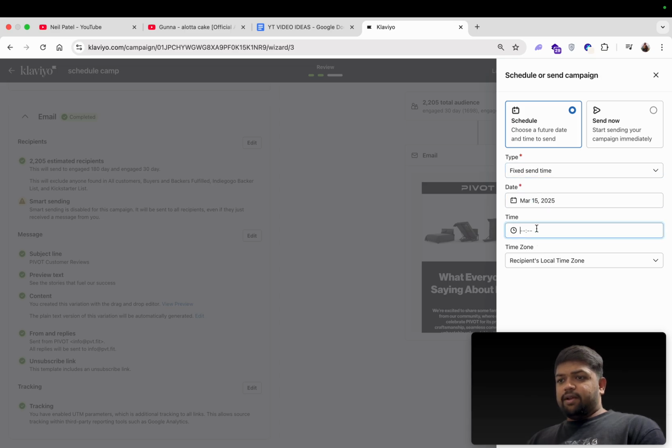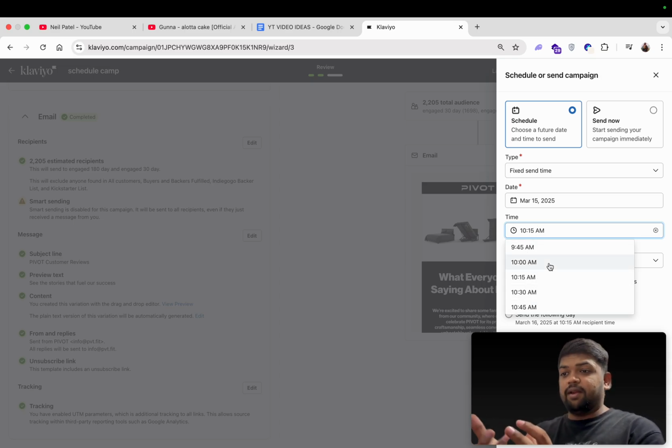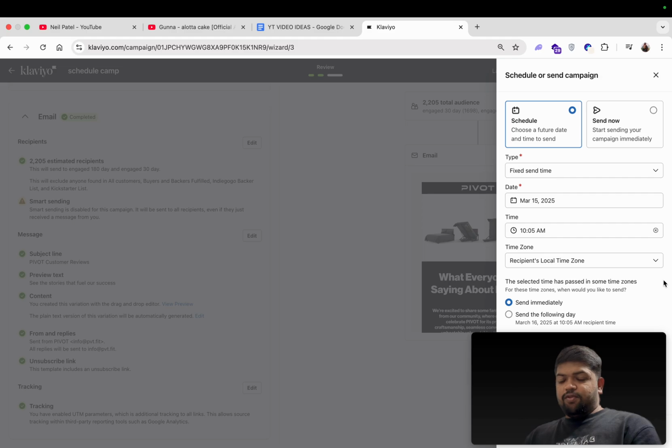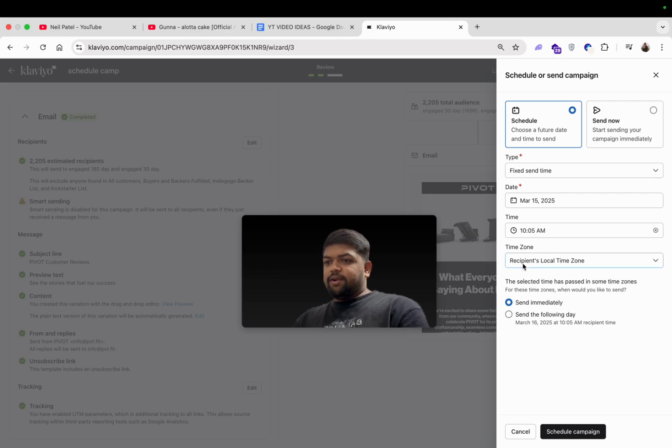Select the date, select the time. For me personally, I select a time which is random. For example, 10:15, 10:45, or you can also select here 10:10 or 10:05, because a random time is best. You will see a slight increase in open rate, and select your time zone here. For me, I will use European time zone, and this particular option I will explain to you.